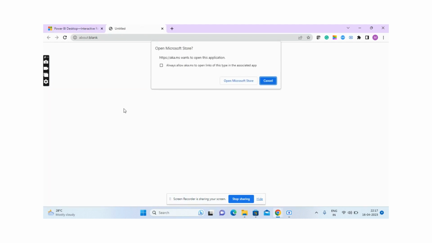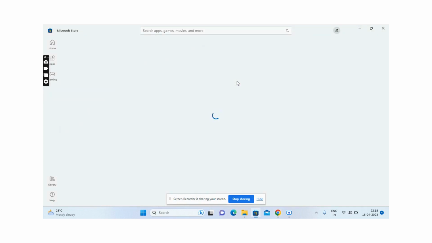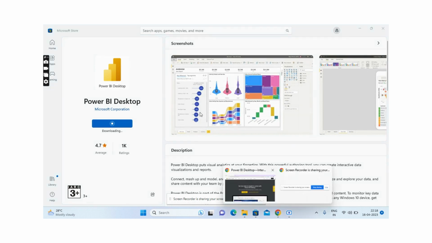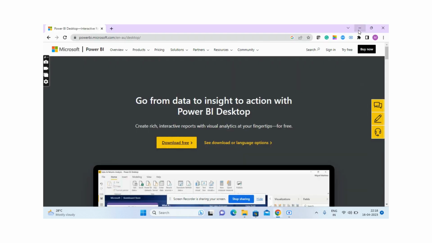Once you click here, you can see a pop-up window come up and it will ask you to open Microsoft Store. You can open it, and there is an option called Get. So you can click here. Now it is starting the download, so you can wait for some time. Meanwhile, I will check the other method.